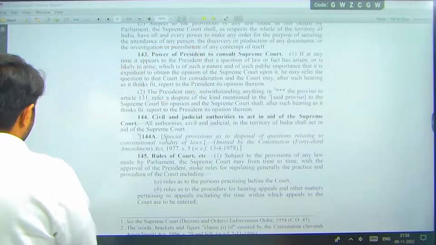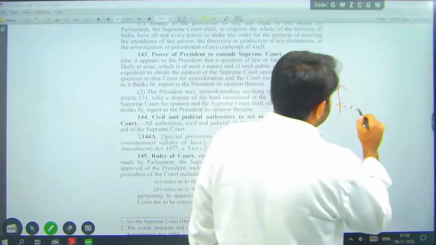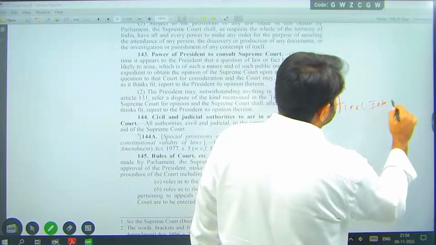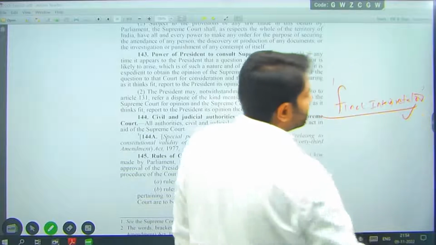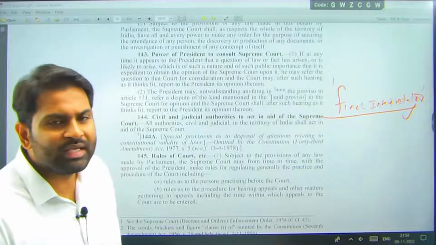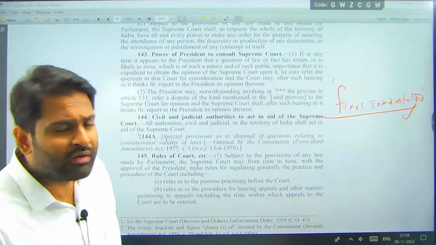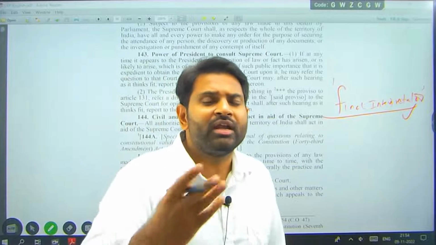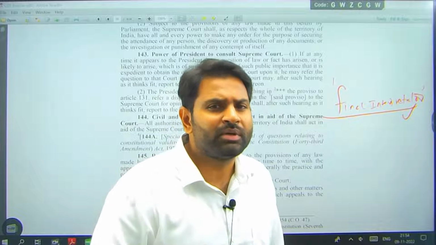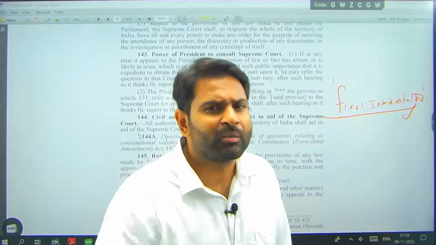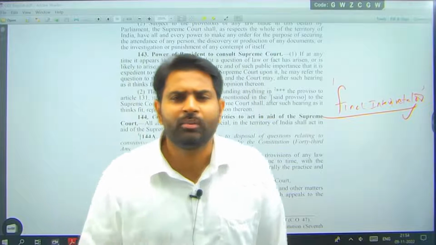Remember here one point: the Supreme Court is the final interpreter of the Constitution. Take religion. Who is the final interpreter of Hinduism or the Bhagavad Gita? Who is the final interpreter of the Quran, the Bible, the Zend Avesta, or any other holy book?